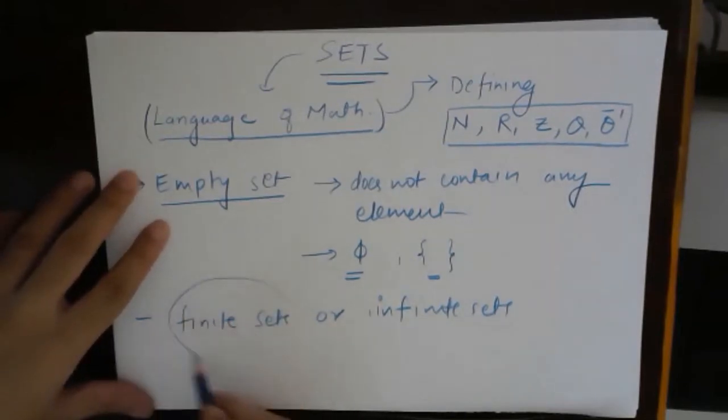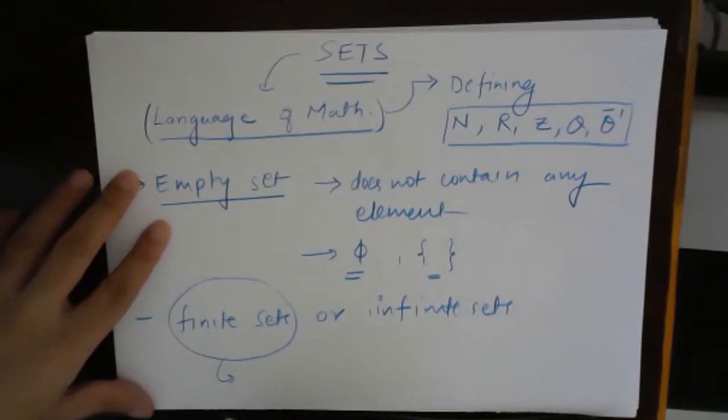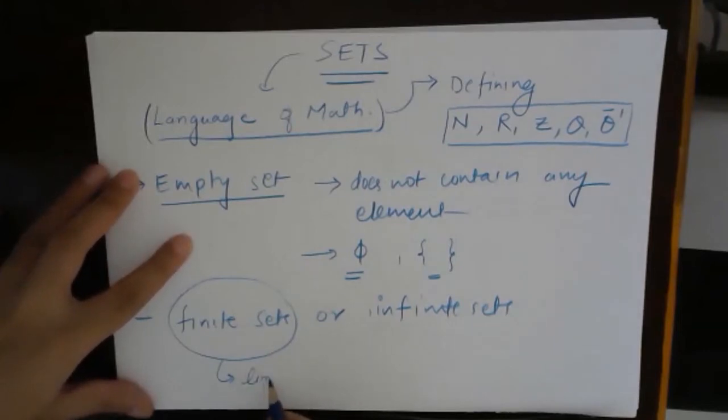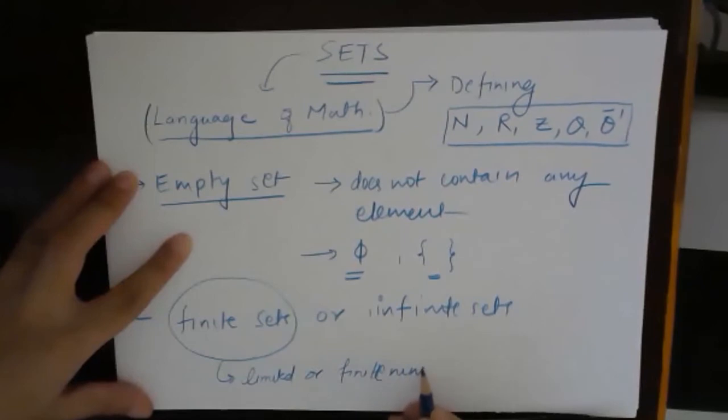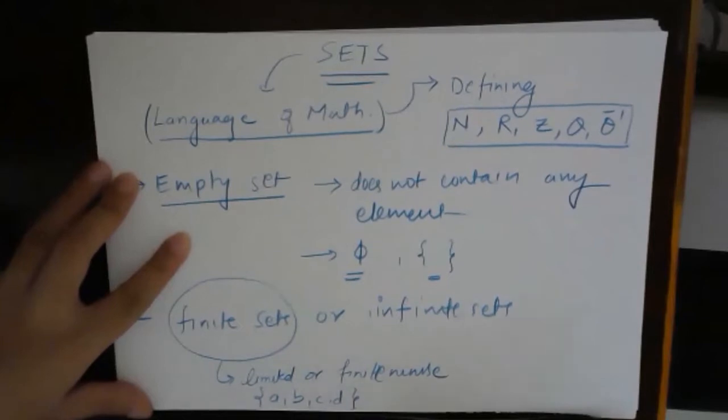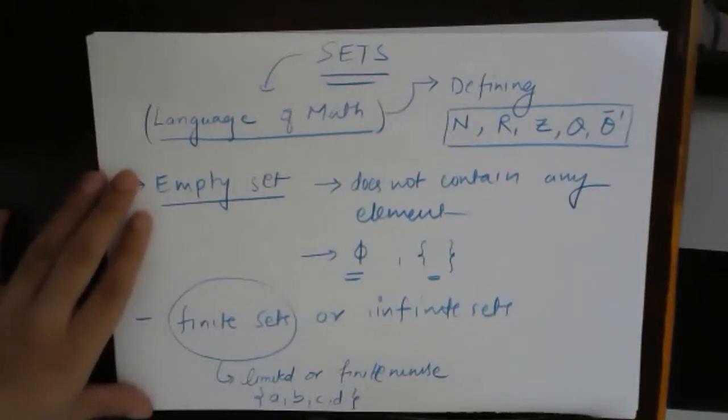So a finite set, as the name signifies, will have a limited or finite number of elements in a set which we can count. For example, suppose a set of the first 4 alphabets A, B, C, and D. Okay, so how many elements are there? There are only 4 elements.